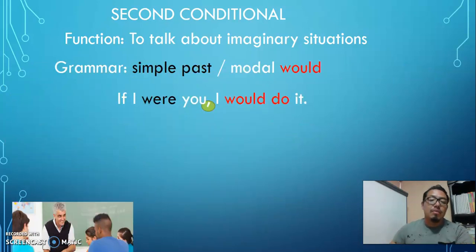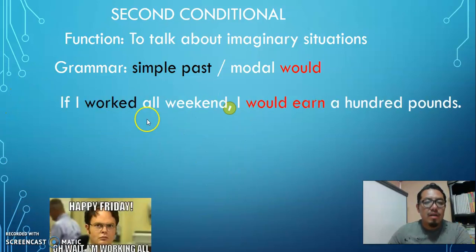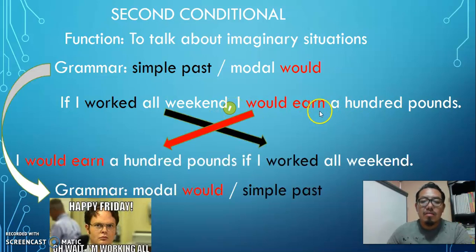Another example, no? If I were you, comma, I would do it. Vice versa, I would do it if I were you. No comma. If I worked all weekend, comma, I would earn £100. Vice versa, I would earn £100 if I worked all weekend. No comma. That is the difference.